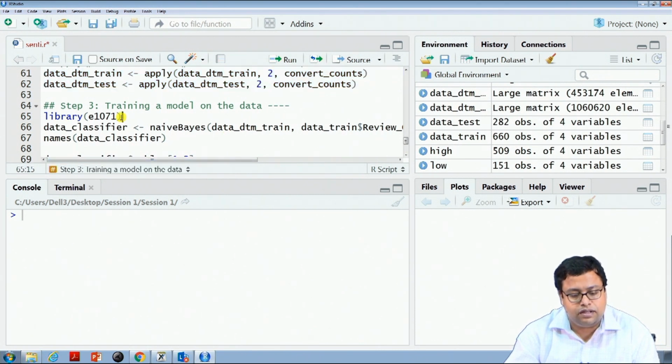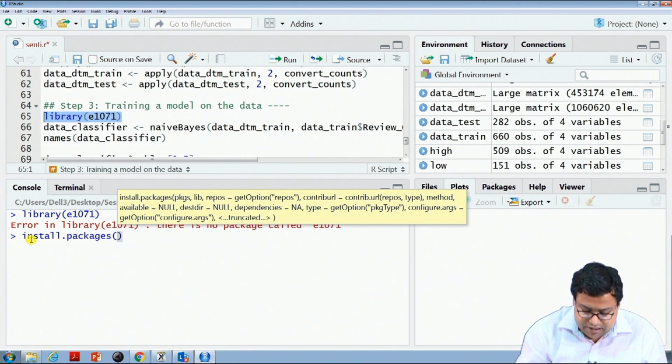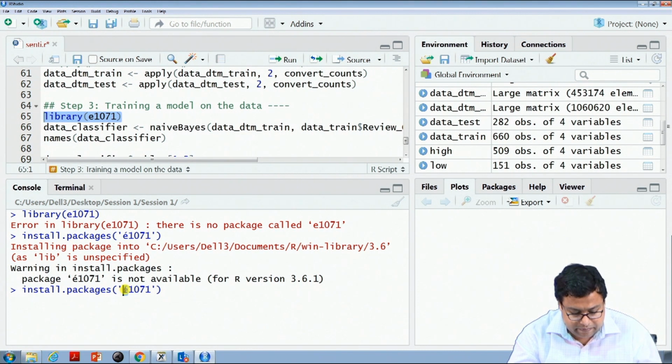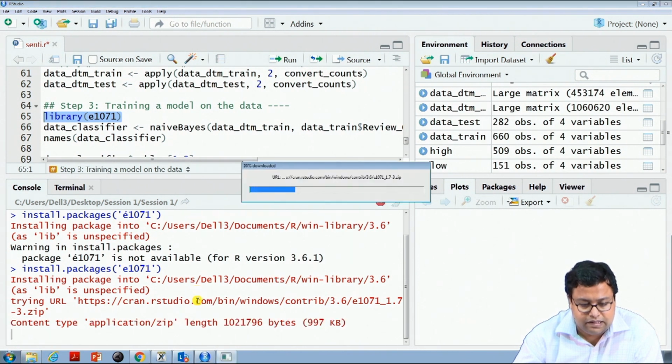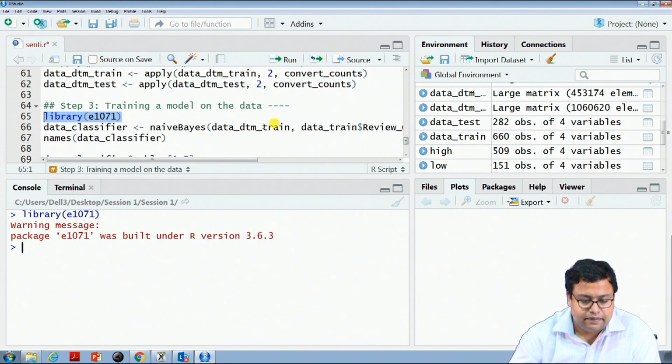The library that we will use for the naive Bayes algorithm is E1071, which is not there. So, install packages E1071. Sorry, I should have written the E properly. Okay, it is installing E1071 right now. It has installed it. Now, I will call this library. It is okay, a warning message, but we do not care.